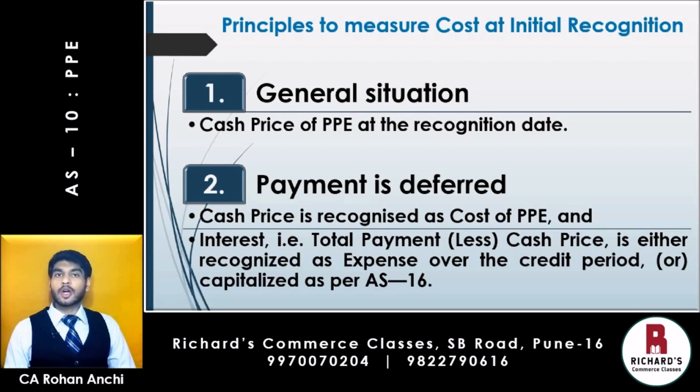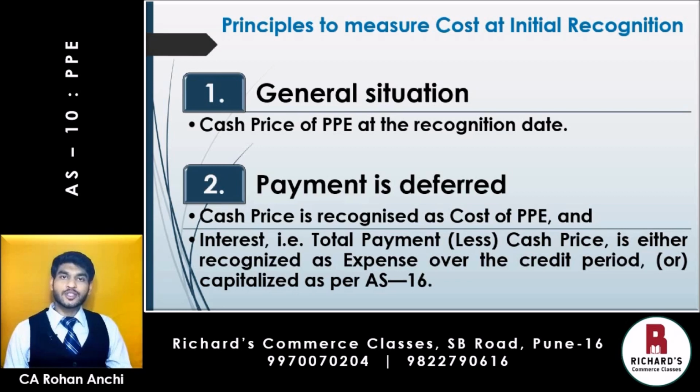Payment is deferred, which means you are not paying the entire amount of the asset upfront. It is being paid in installments, for example. Then cash price is recognized as cost of PPE, and interest, that is the total payment less cash price, is either recognized as an expense over the credit period or capitalized as per AS 16. Now AS 16 is borrowing cost, which is not included here in AS 10. But interest is an expenditure paid above the cash price of the asset. Such expenditure will never form part of cost of the asset. It will be directly taken to the debit side of profit and loss account.